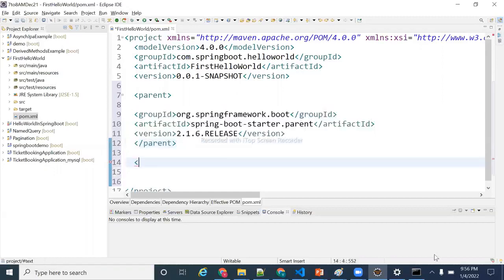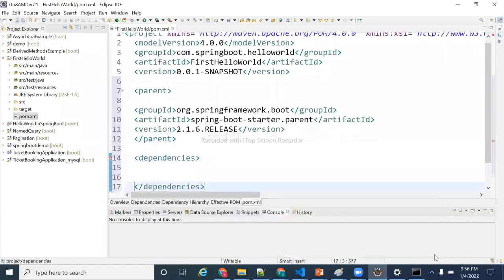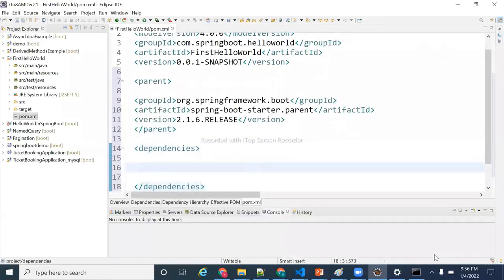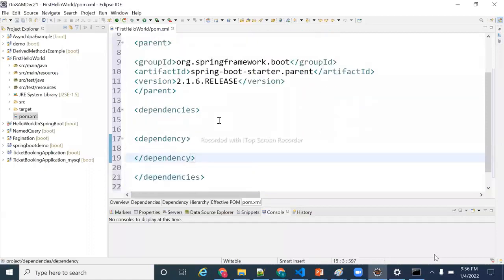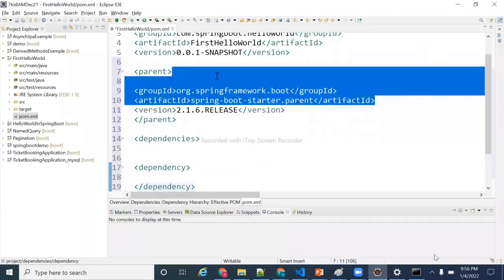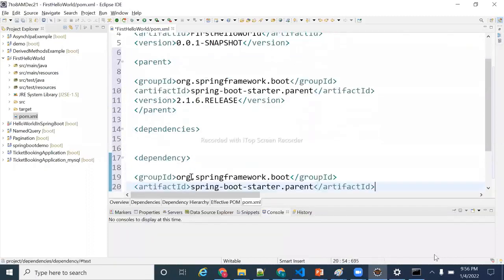After that, I need to take dependencies. There are a lot of dependencies, and in that there is a dependency. What dependency do I need to take here? Group ID as well as artifact ID.